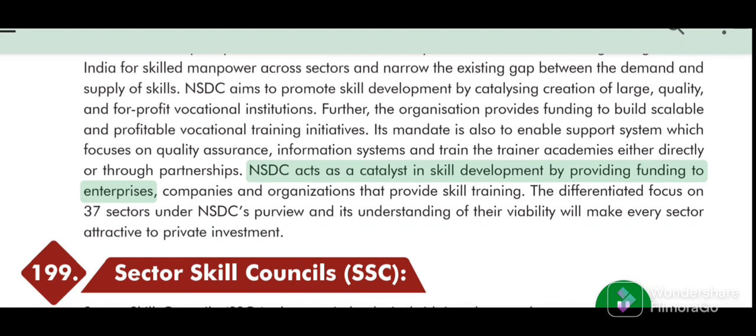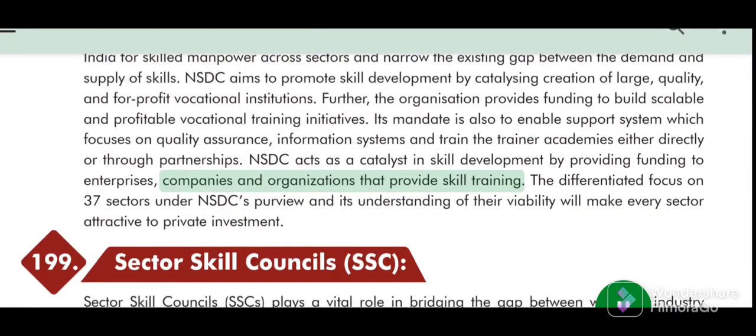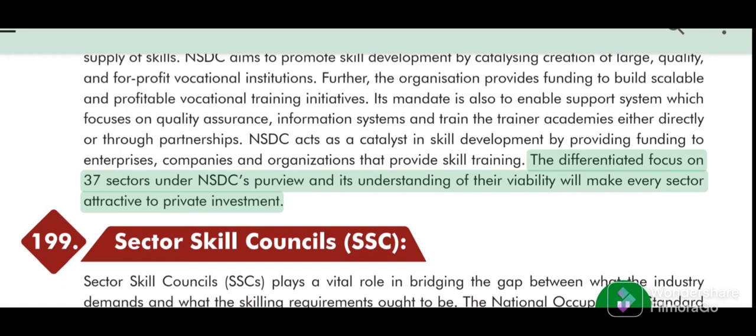NSDC acts as a catalyst in skill development by providing funding to enterprises, companies and organizations that provide skill training. The differentiated focus on 37 sectors under NSDC's purview and its understanding of their viability will make every sector attractive to private investment.